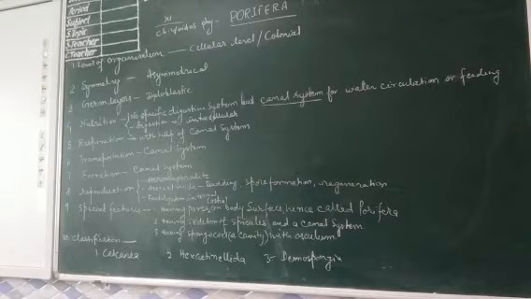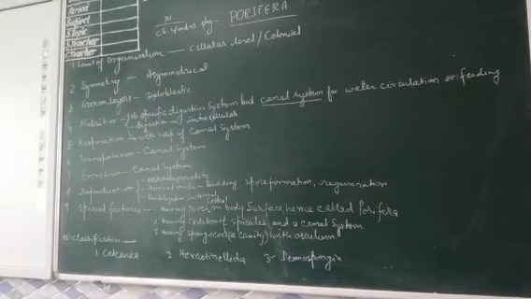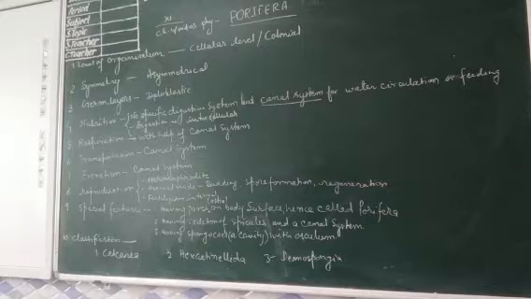The phylum is further classified into Calcarea if the skeleton is made of spicules of calcium. It is classified as Hexactinellida if the skeleton is made of six-rayed spicules formed by silica, and as Demospongia if the skeleton is made of silica or a mixture of silica and spongin.